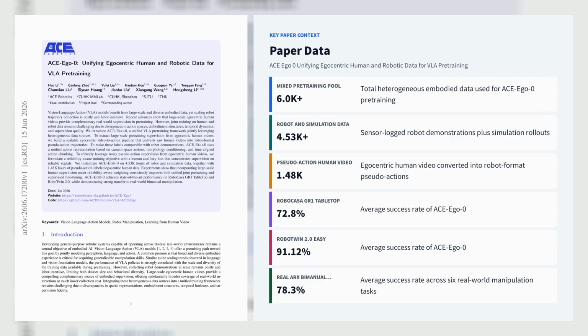ACE Ego Zero reaches 72.8% on RoboCasa GR1 tabletop, 91.12% on RoboTwin 2 easy, 90.62% on RoboTwin 2 hard, and 78.3% on a real ARX bimanual platform, outperforming Pi 0.5 and GR00T N1.7. Ablations show that removing human auxiliary reliability weighting causes the largest drop from 72.8% to 69.2%, confirming that scale alone is not enough without label quality control.